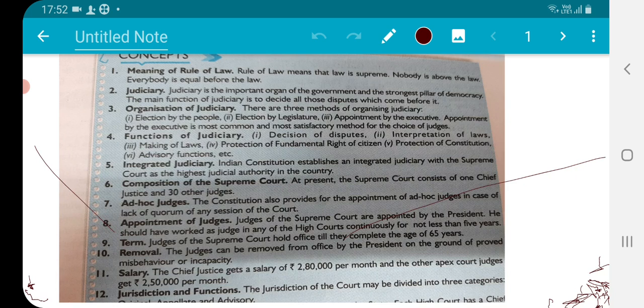In this way, we can say that judiciary's major functions are decision of disputes, interpretation of the laws, integrated judiciary, and so on. Judiciary plays a very important role at different levels.